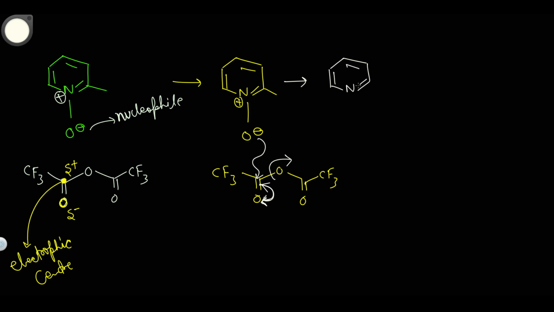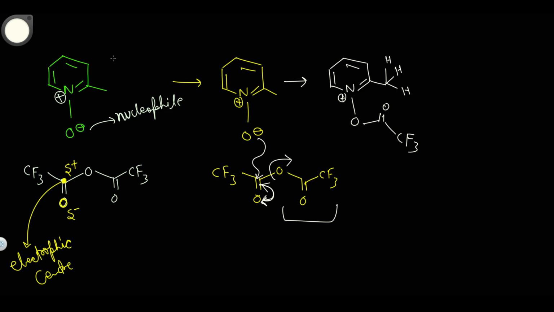So we got something like this. Here is the methyl, here is the positive charge, here is the O, here we have a double bond O, here we have a CF3, and here is the 3H. So now we have got this after the attack and after the leaving group has left.